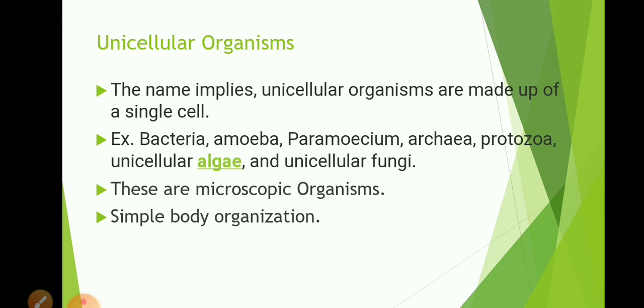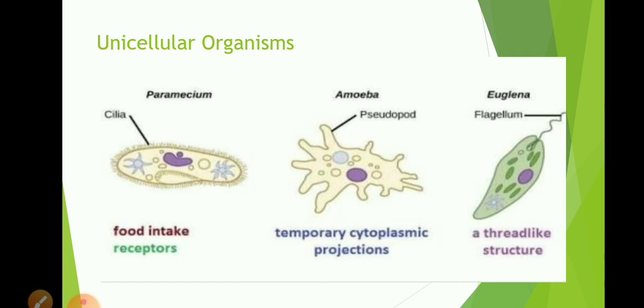Examples: bacteria, amoeba, paramecium, unicellular algae, fungi, all these are examples of unicellular organisms. These are microscopic organisms. We can't observe them with our naked eyes, and they have a simple body organization. The body is made up of only one cell, so the body plan is very simple. These are some examples of unicellular organisms: paramecium, amoeba, euglena. All these are unicellular organisms whose body is made up of only one cell.